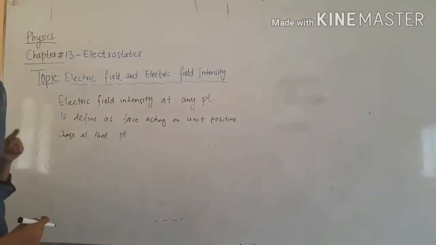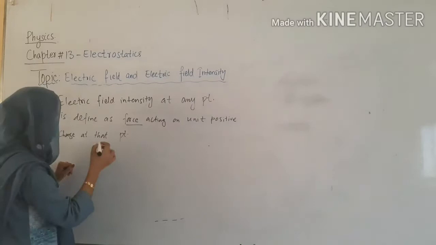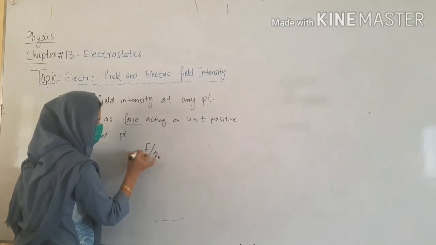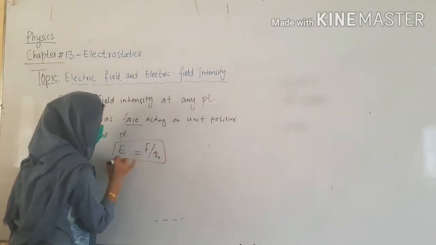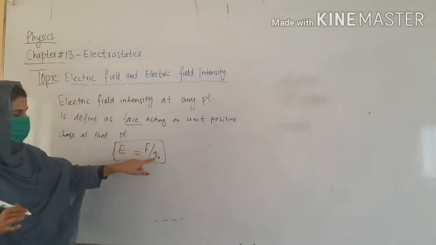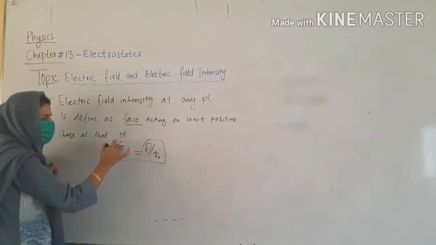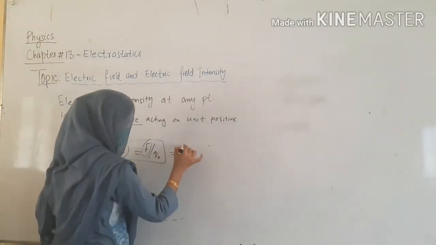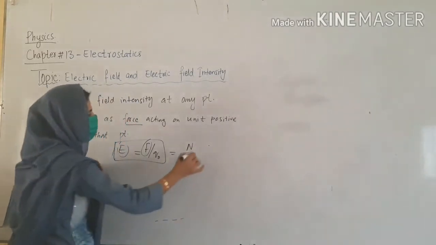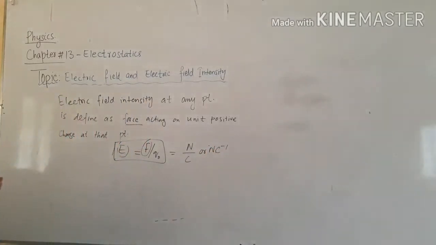Mathematically it can be written as we discussed here: force on a unit positive charge. This is known as electric field intensity, so we can calculate it in mathematical form. Is it clear? Electric field intensity is the force on a unit positive charge. As force is a vector quantity, electric field intensity is also a vector quantity. It will have a unit of force as Newton and charge as Coulomb, so Newton per Coulomb is the unit of electric field intensity. Is it clear?